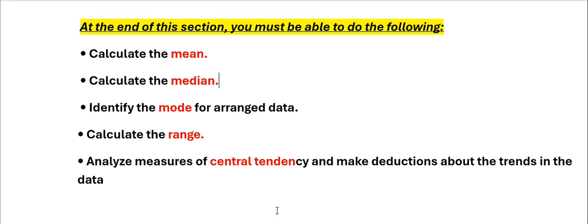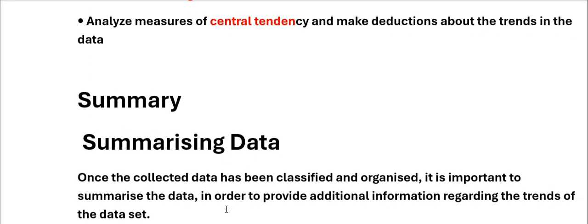So here, they are saying: analyze measures of central tendency and make deductions about the trends in the data given. When we talk about central tendency, good people, we are talking about only three things: the mean, the median, and the mode. The range is not a central tendency, good people. It's a measure of spread, but I'm going to explain it in detail as we are learning.